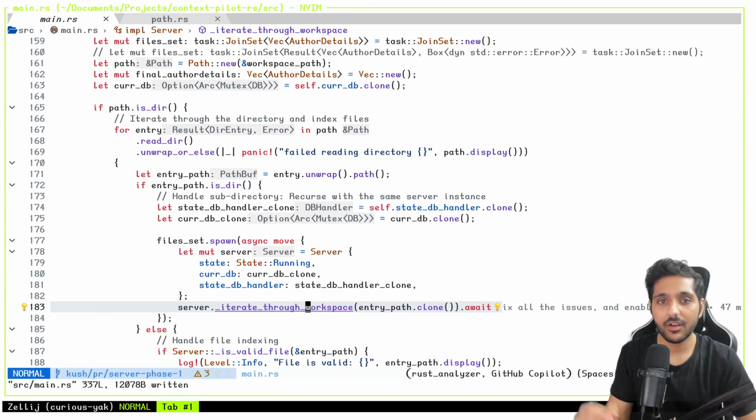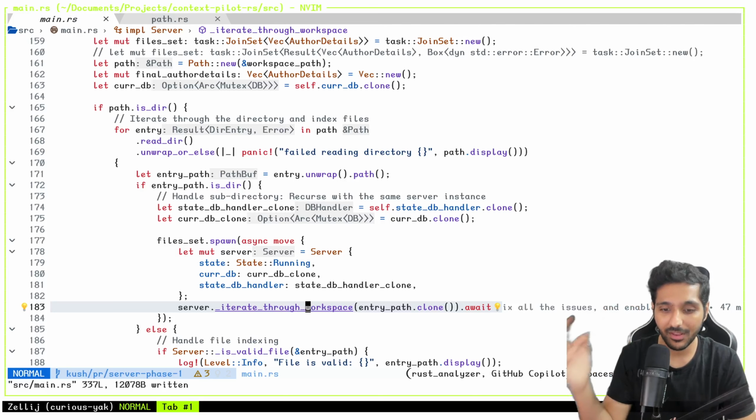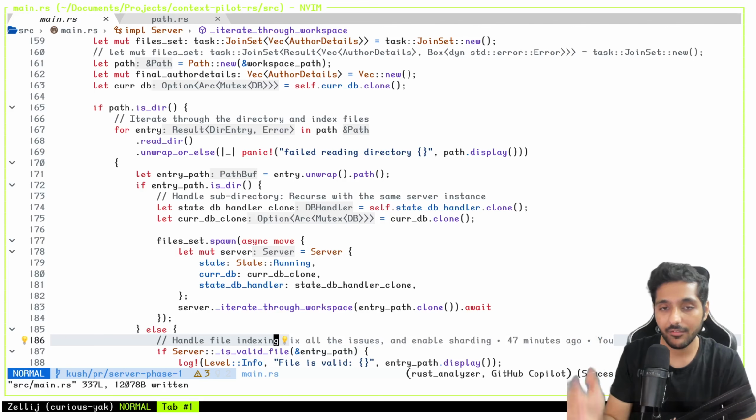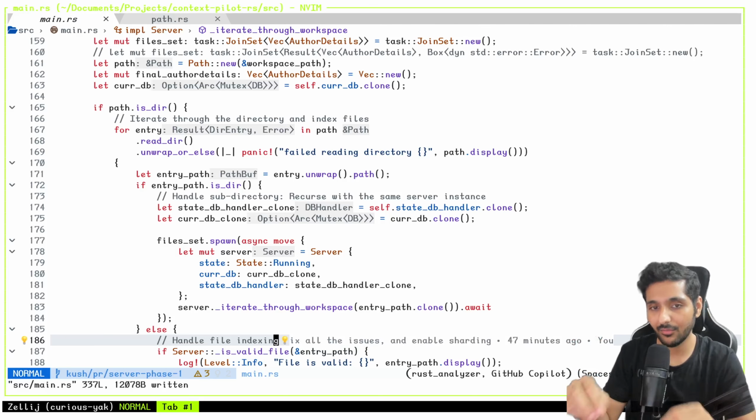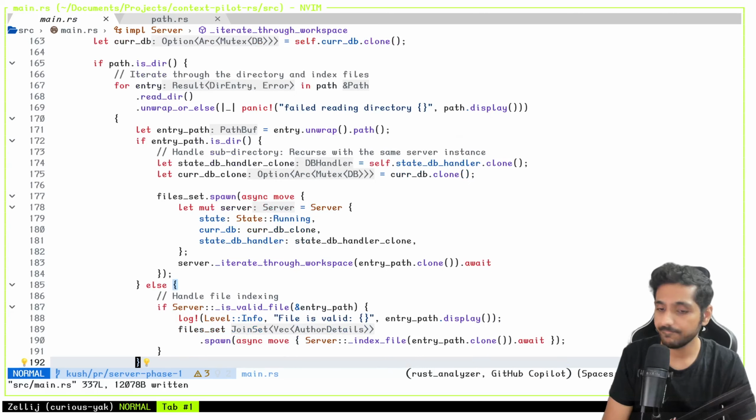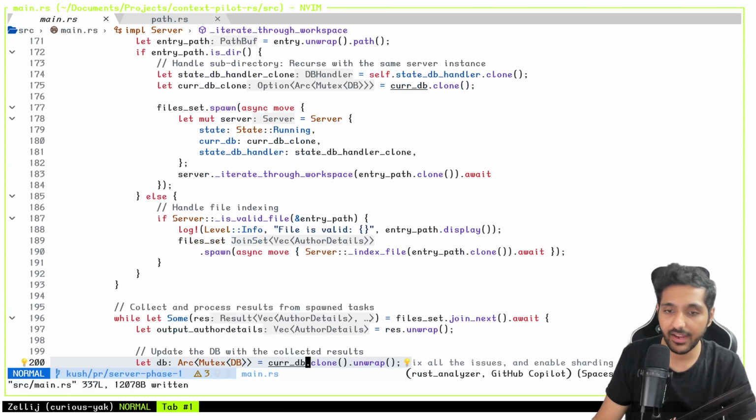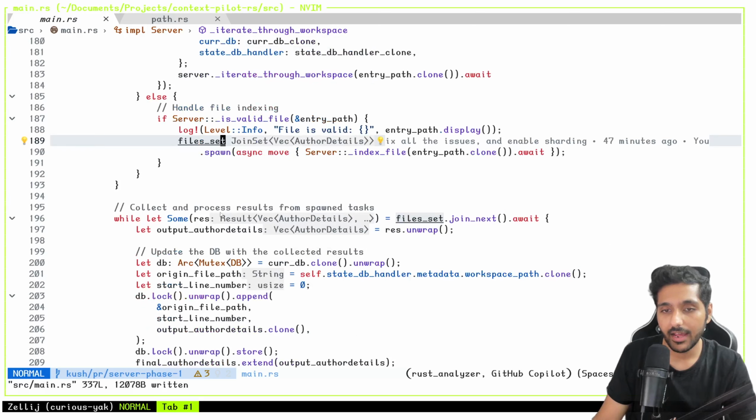It's not heavy. The way I'm saying server, please don't think it's a heavy server, it's just like another thread kind of a thing. Okay, so that's what I'm doing. And at the end, when you have a file, you just index the file normally and it works.